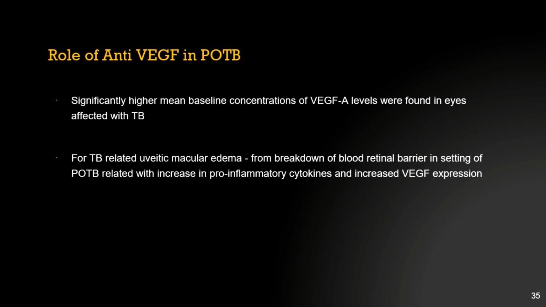So, as Madam discussed, now we can give anti-VEGF in such cases also. Studies have found that a significantly higher mean baseline concentration of VEGF is present in eyes affected with tuberculosis. Tuberculosis can present as macular edema and also as granuloma. For both, we can use anti-VEGF. It can help with the breakdown of the blood-retinal barrier in the setting of increased pro-inflammatory and VEGF-related expression.